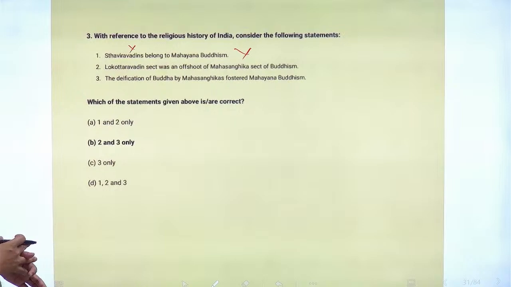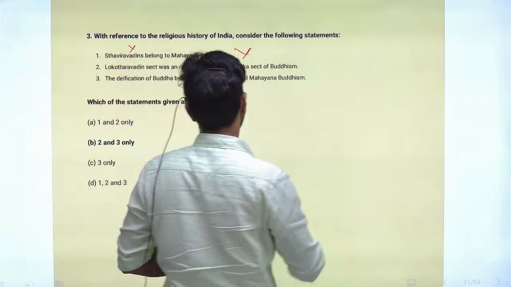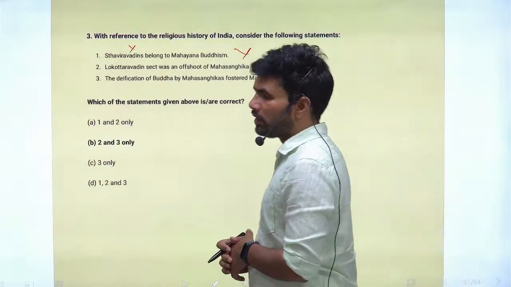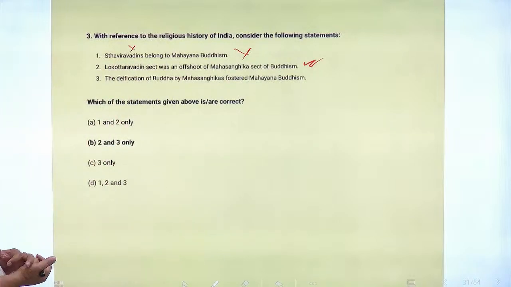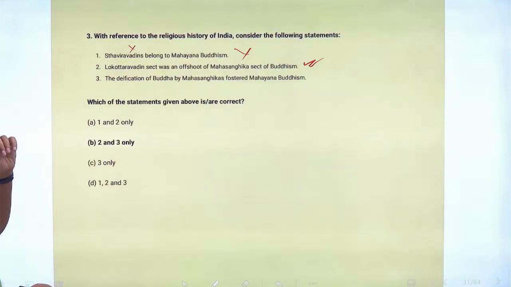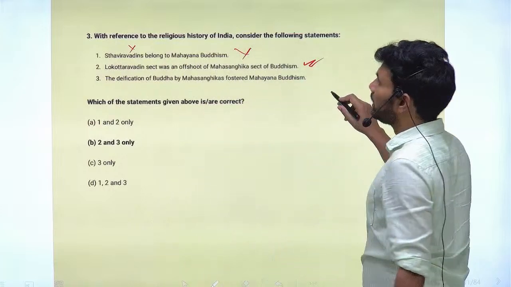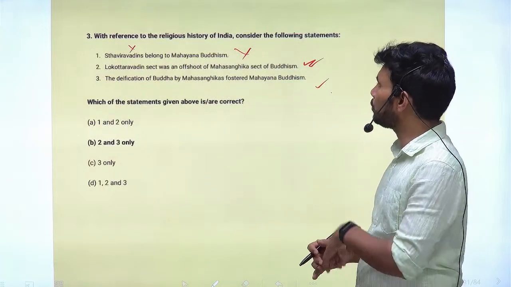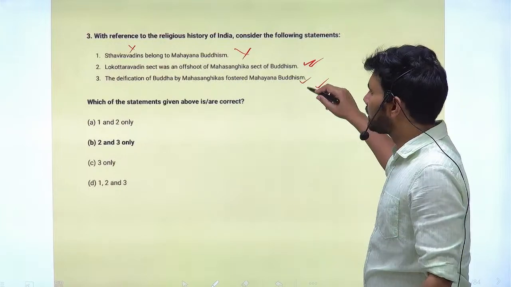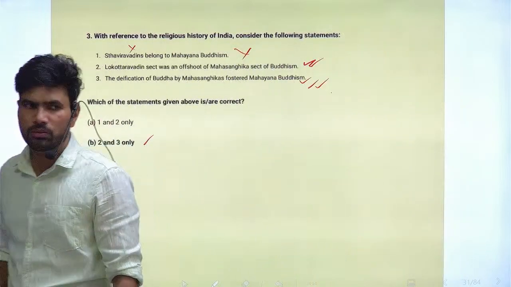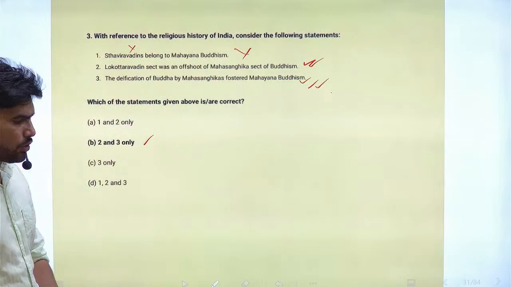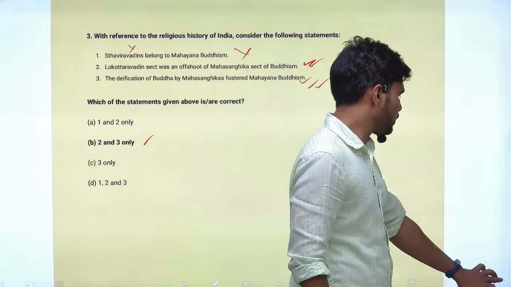Next statement, Lokottaravadin sect was an offshoot of Mahasangika sect of Buddhism. Yes, this is a correct statement. Lokottaravadin is a subsect of the Mahasangika sect of Buddhism. Next, deification of Buddha by the Mahasangikas fostered Mahayana Buddhism. This is a correct statement. So correct option is option B. Statements 2 and 3 are correct. So third question complete. Next question. Question number 4.